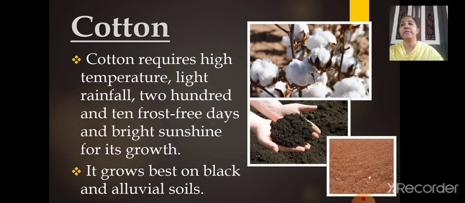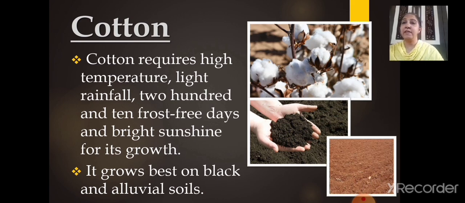Now the next we are going to learn here is the fiber crops. After the food crops, now let's move to the fiber crops. Now you all know cotton. Cotton requires high temperature, light rainfall. It requires 210 frost-free days. Frost-free means when the ice, in the winter season, in the hilly regions, we can see the frost. So this is the climate required for cotton cultivation. It requires 210 frost-free days and bright sunshine for its growth.